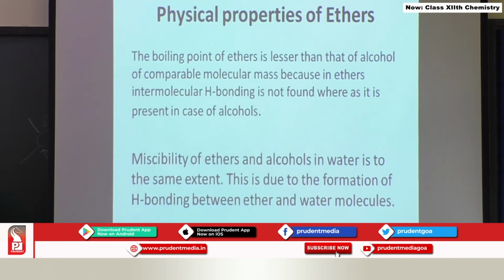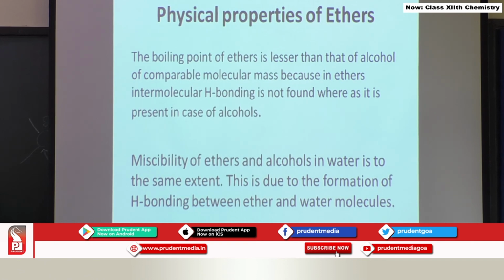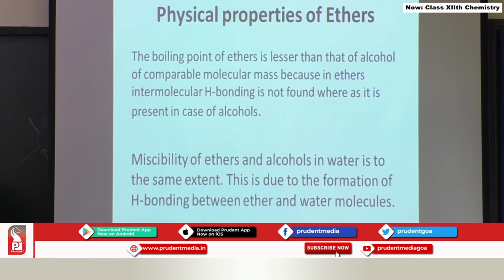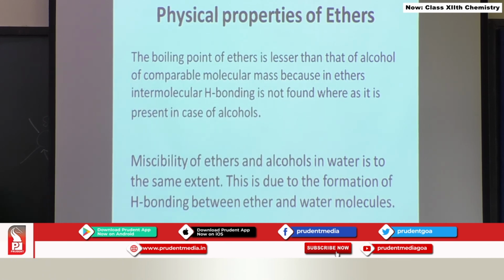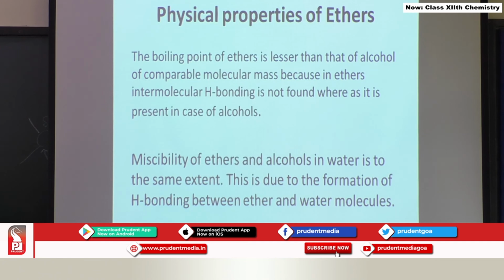Physical properties of ethers. If you compare the physical properties of ethers with alcohols, especially the boiling point, we will find that ethers have a little lower boiling point than alcohols. What may be the reason? In the case of alcohols, we have seen that there is intermolecular hydrogen bonding which increases their boiling point. But in the case of ethers, the forces of interaction amongst the ether molecules are dipole-dipole interactions, because of which their boiling point is a little lower.